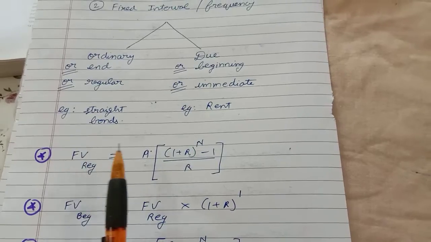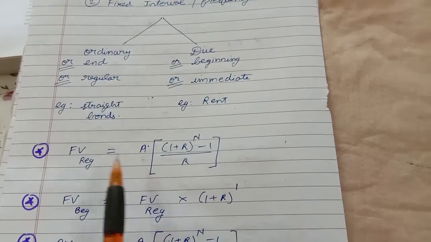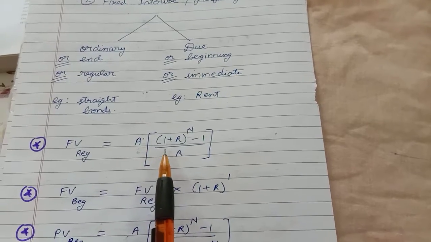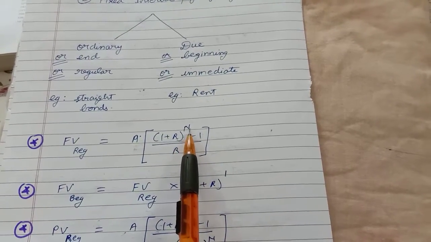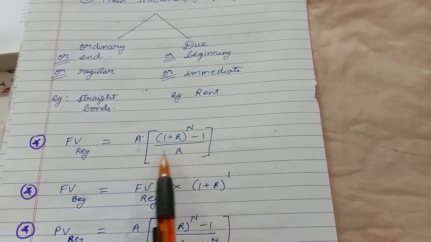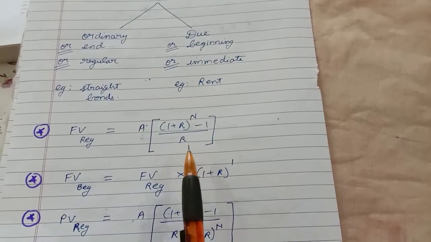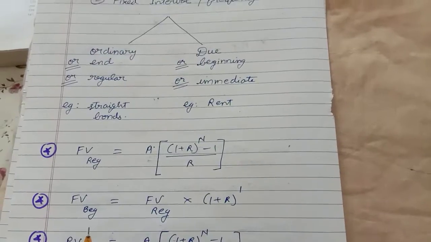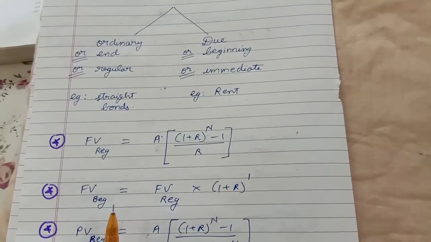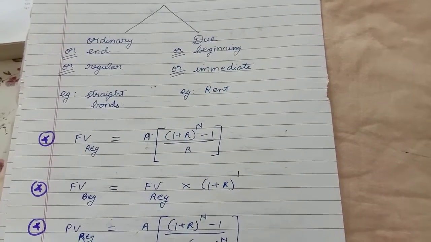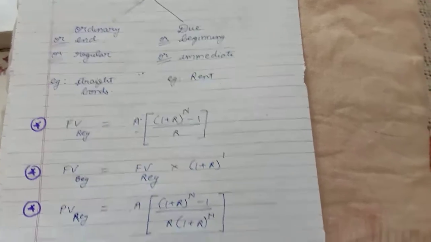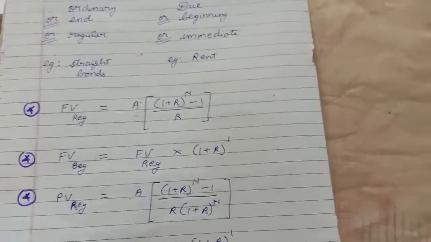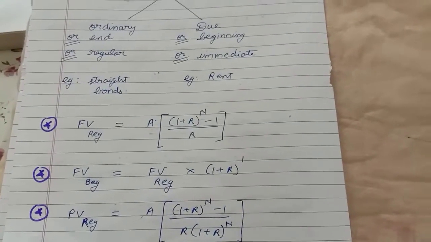The formula is future value equals A into (1 plus R raised to power n minus 1) divided by R. Then if you are getting or paying this 1000 rupees from day one, that is the beginning, and they ask you to calculate the future value, it is the future value of annuity beginning.